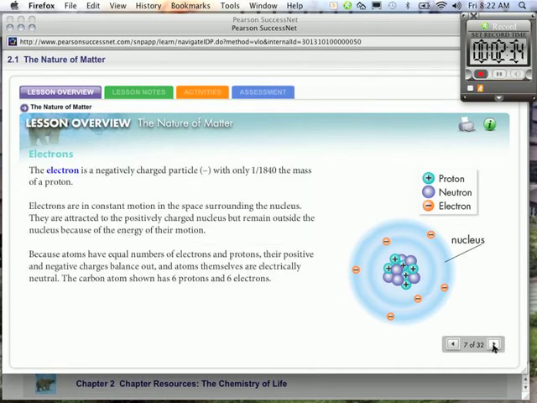The electron is a negatively charged particle with only 1/1840th the mass of a proton. So electrons are in constant motion in the space surrounding the nucleus. They're attracted to the positively charged nucleus, but they remain outside the nucleus because of the energy of their motion. Because atoms have equal numbers of electrons and protons, their positive and negative charges balance out, and atoms themselves are electrically neutral. The carbon atom shown has 6 protons and 6 electrons.